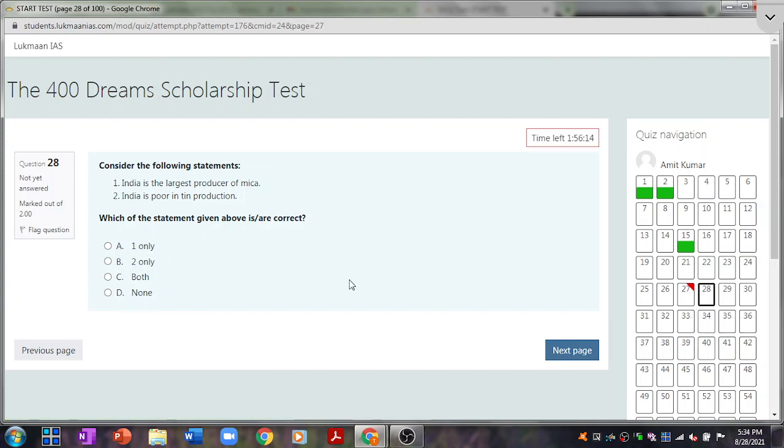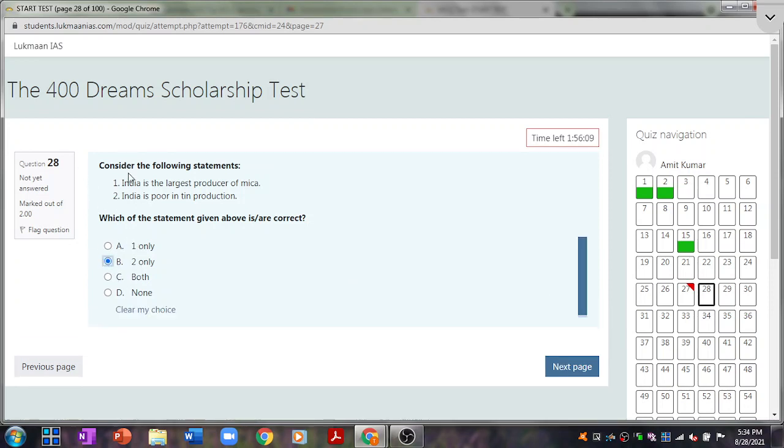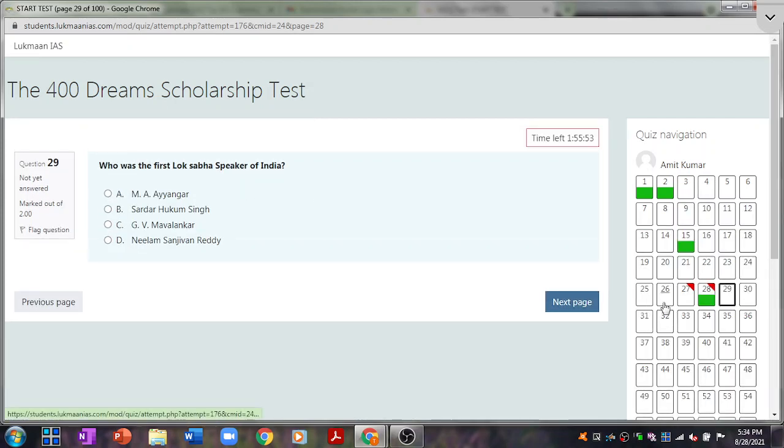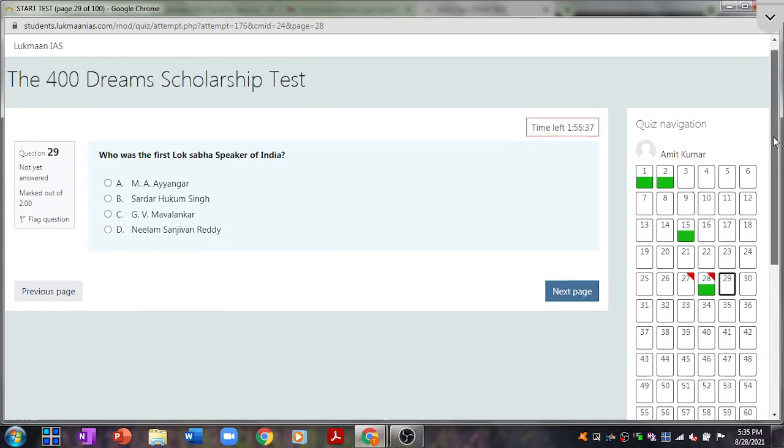Similarly, if you are on a different question like question number 28, you can mark your response over here, and still after marking the response you are not sure whether you have marked it correctly or not, you can put a flag on this question also, then move to the next page. So a flag can be put on questions that are not answered by you, and also on questions that are answered by you. All those questions where we have a green mark mean you have answered those questions. Only those questions will be considered for evaluation purposes.